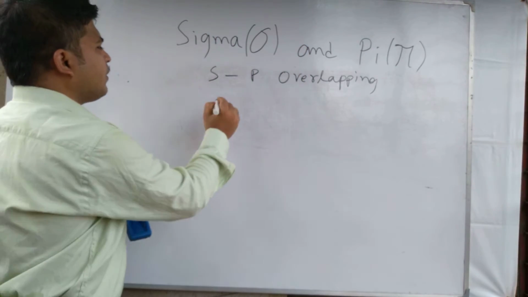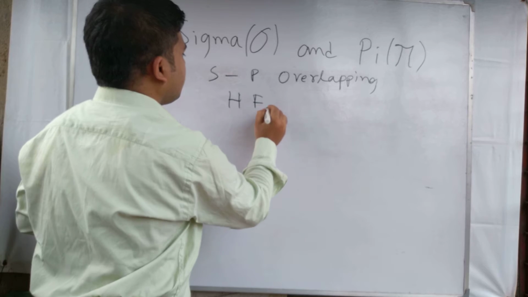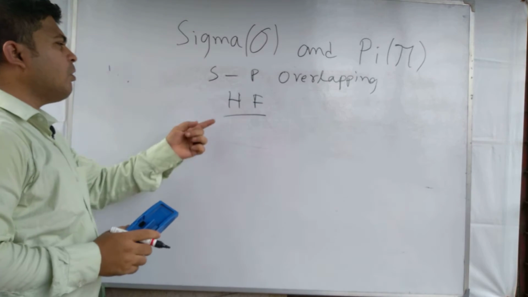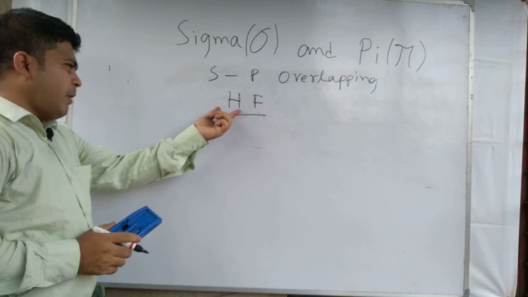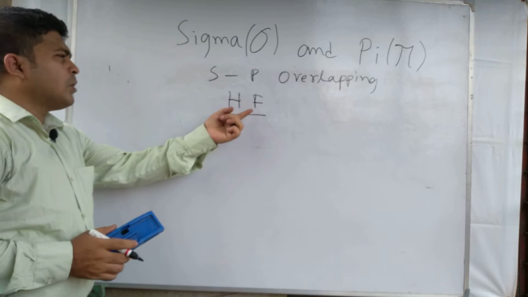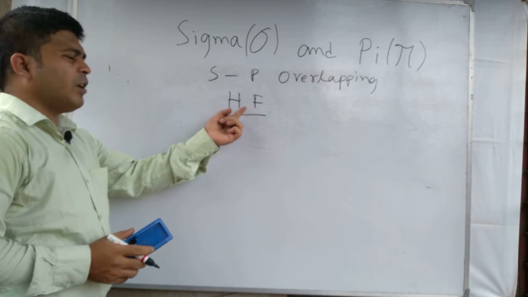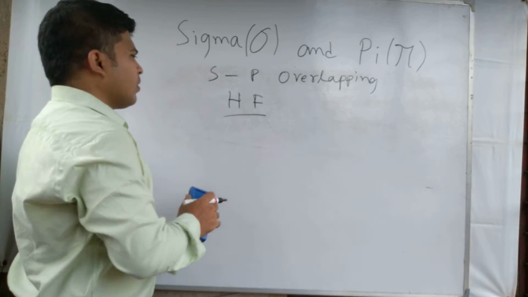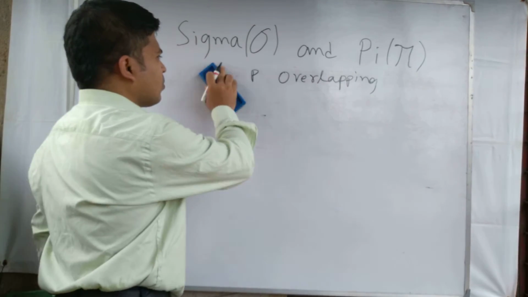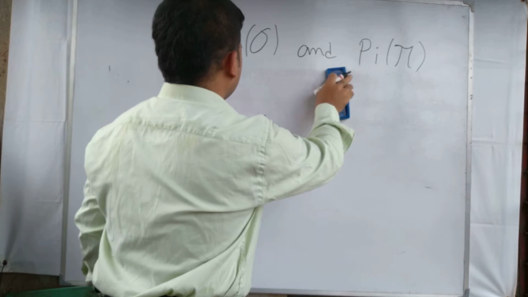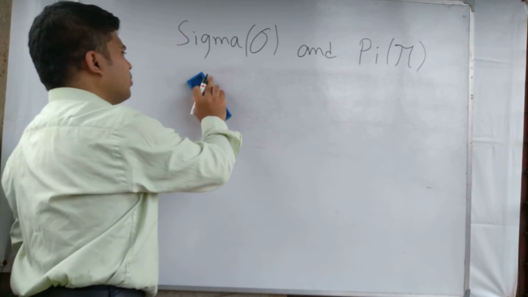An example of sp overlapping is the formation of the HF molecule. Here the s orbital of hydrogen and the p orbital of fluorine overlap to form a sigma bond between the H and F atoms.